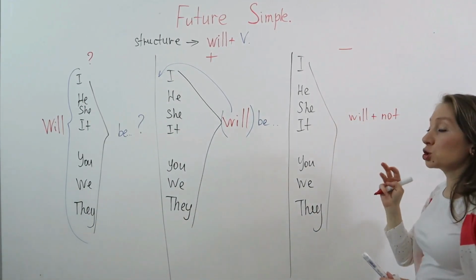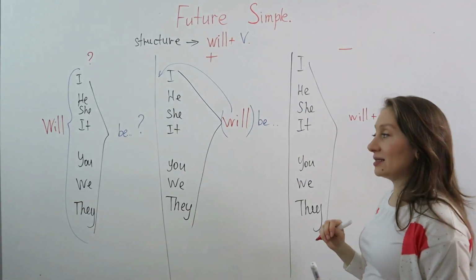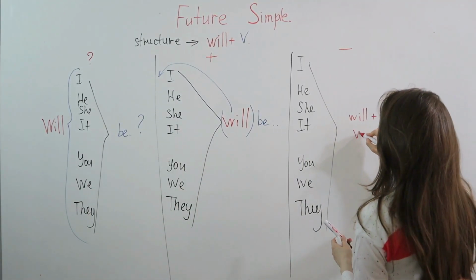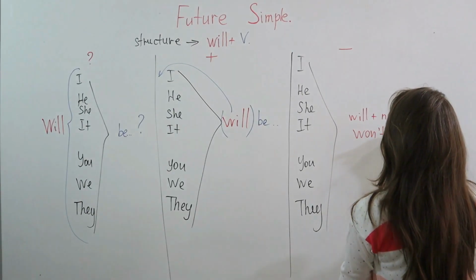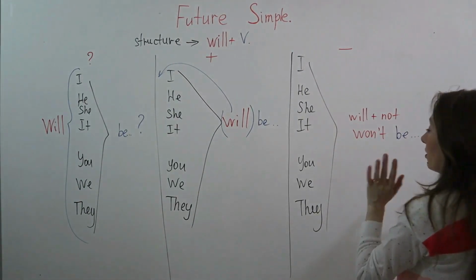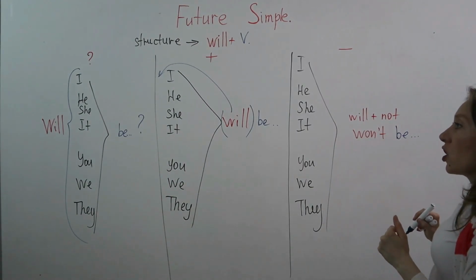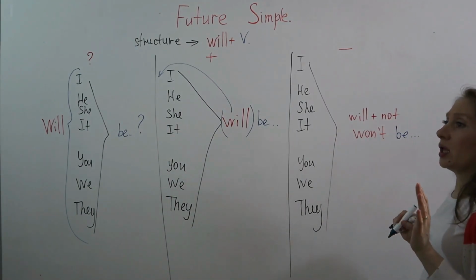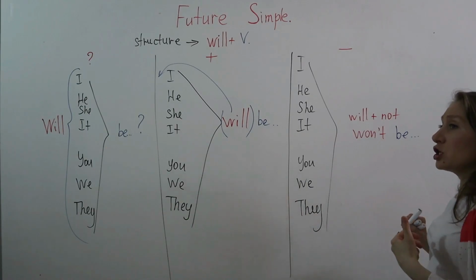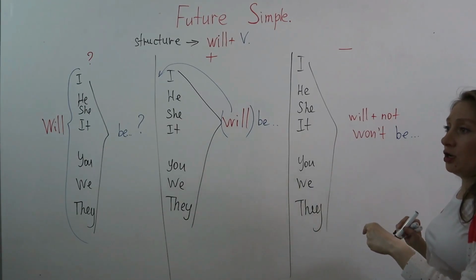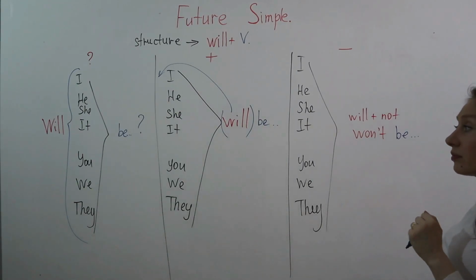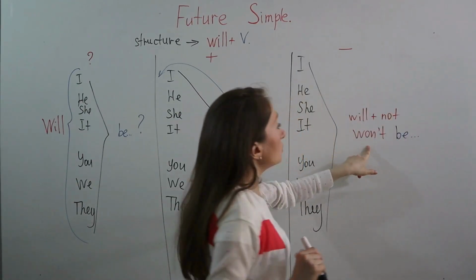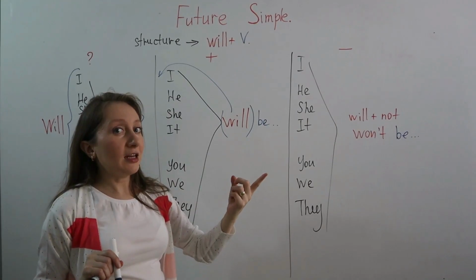And it makes the short form won't. So, won't be. Won't be something, right? So, she won't be a teacher. She won't be there, right? She won't be rude. It won't rain.